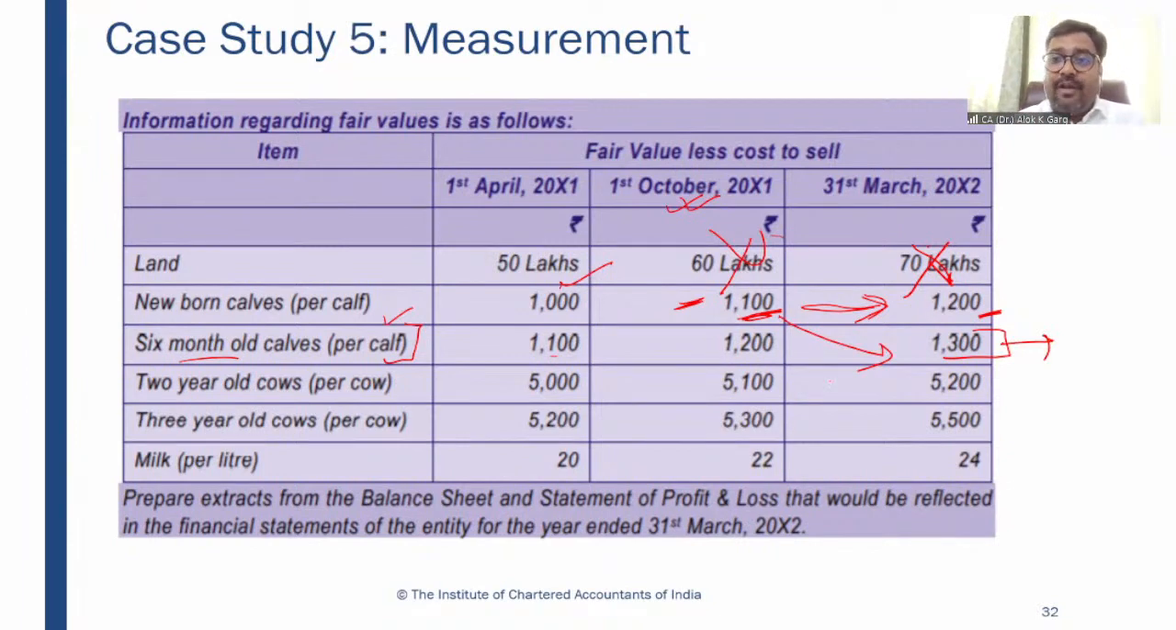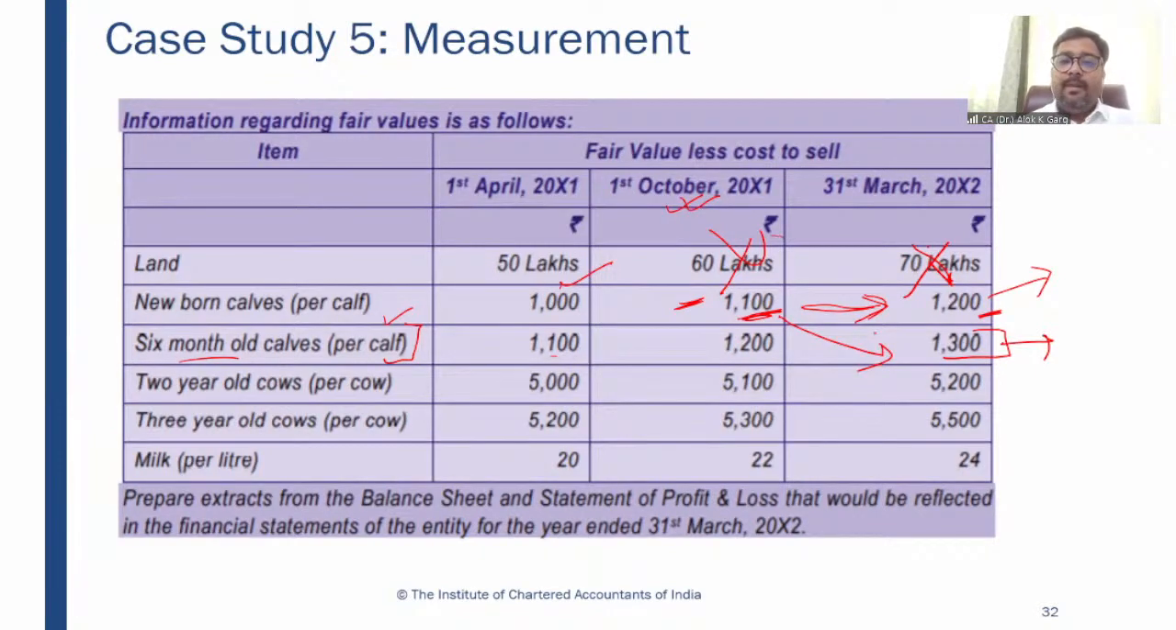If this calf had been born on 31st March 2002, the value was 1200. It means 100 rupees is the price change, 1200 minus 1100. And the other 100 rupees is the physical change, right? If this calf had been born on 31st March 2002, the value would have shifted from 1100 to 1200. So 100 rupees is the price change and the other 100 rupees is the physical change.